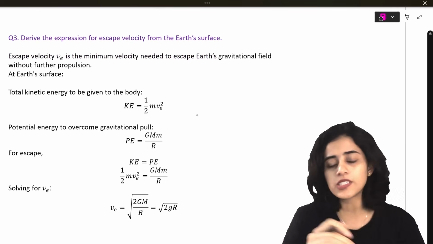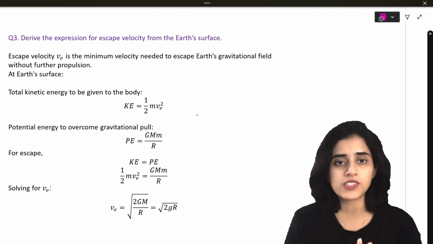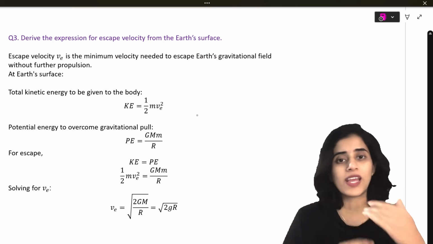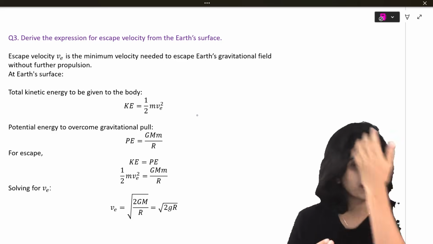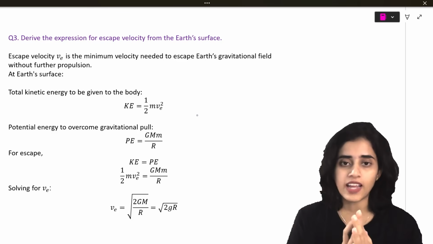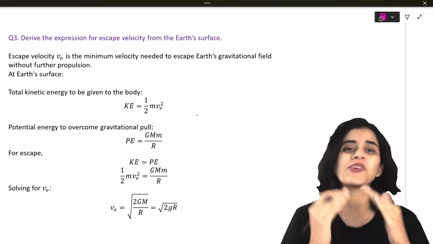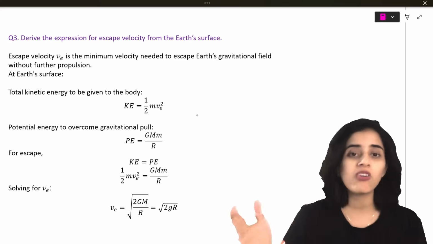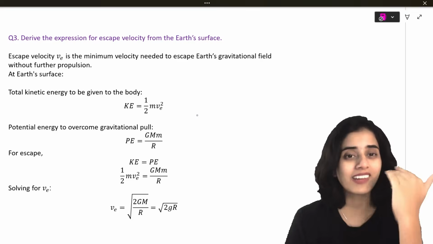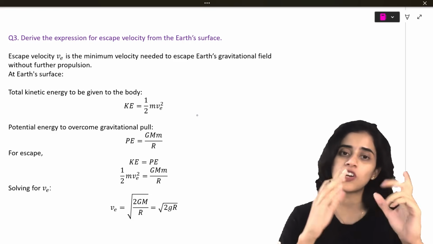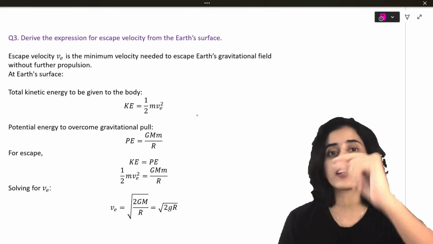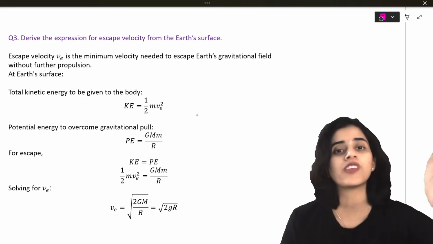Derive the expression for escape velocity from the Earth's surface. Escape velocity is the velocity that is used by a body to escape from the Earth's surface. For example, a rocket or a spacecraft can escape from the Earth's surface only if it goes above a certain velocity which is greater than the escape velocity. If the velocity of the rocket is not greater than escape velocity, then it cannot get out of the Earth's surface.